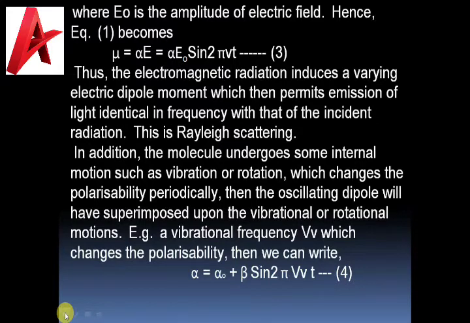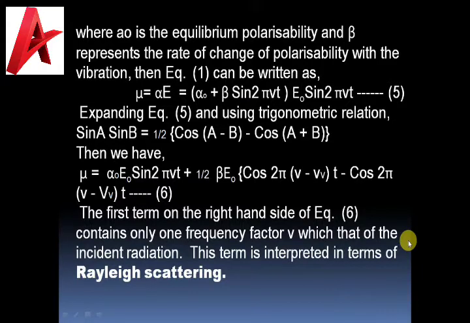The equation then becomes as given in equation number 4 in the next slide. In equation 4, you have seen alpha naught is the equilibrium polarizability and beta represents the rate of change of polarizability with the vibration.